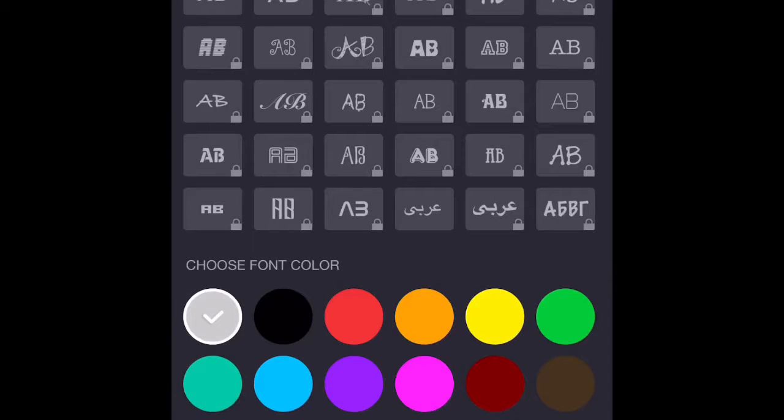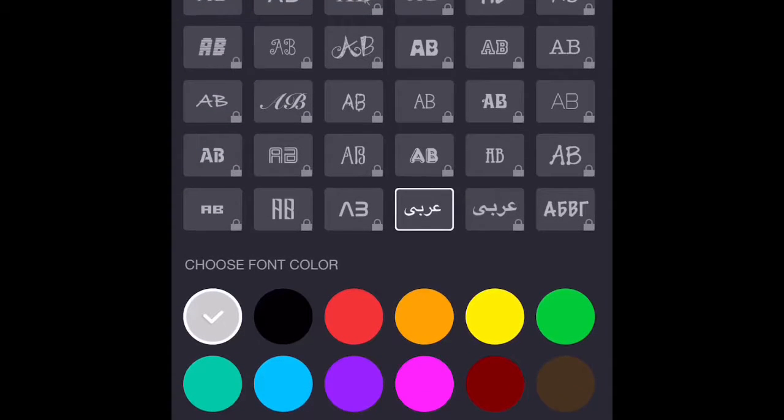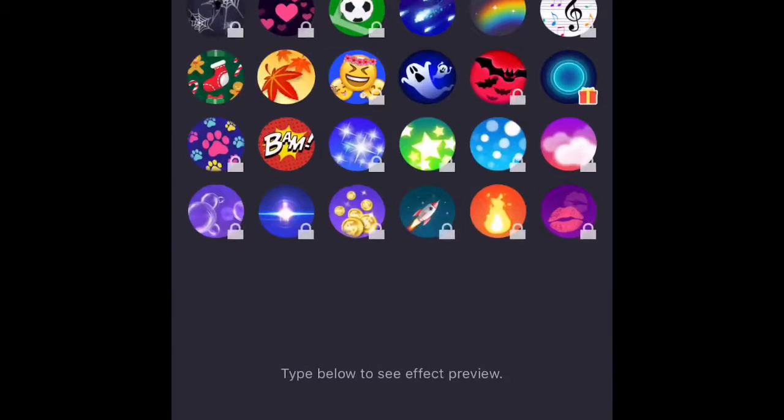Then you can choose the font of all of your letters, but most of them you have to buy to actually use them. So I'm just going to be using the classic. Then you can choose the type effect. So whenever you type something, it'll have a lollipop. Or you can just hold stuff down, get a ton of lollipops.